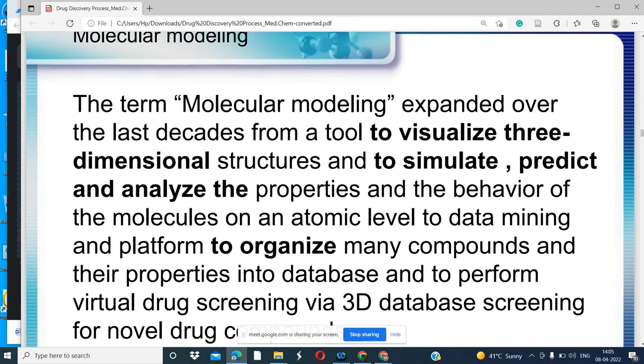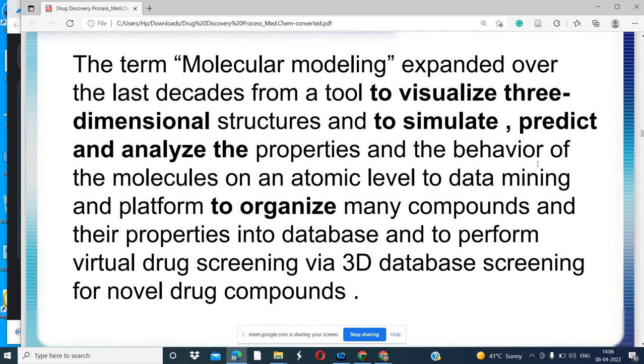Then with the help of the computer, there is some missing part of the structure. The missing part of the protein structure is designed using computational tools. So we copy the coordinates from the Rotamer library. There are different steps of molecular modeling we are going to discuss. These are the steps: visualization, simulation, prediction, analysis, properties and the behavior of the molecules at the atomic level, to data mining. Okay.